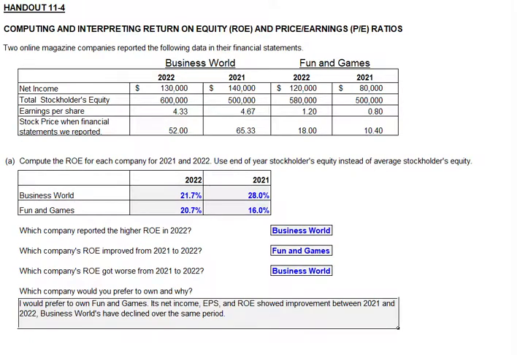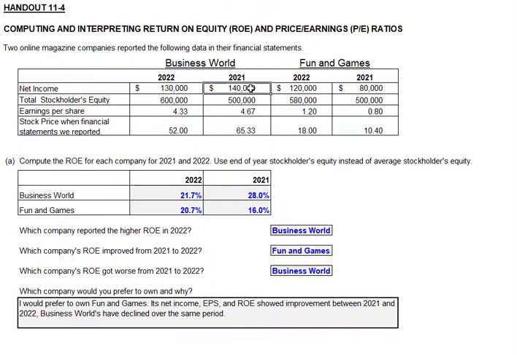Its net income, its earnings per share, and its return on equity all showed improvement between 2021 and 2022. So if we look at net income for Fun and Games, it improved where Business World's declined. Earnings per share improved, Business World's declined. And then the same is true for return on equity. We calculated Fun and Games, it's improved while Business World's declined.